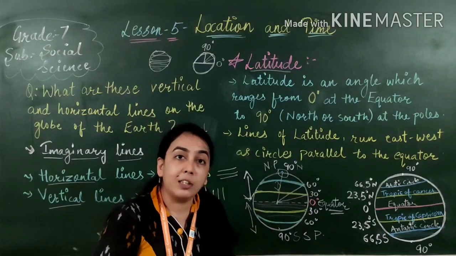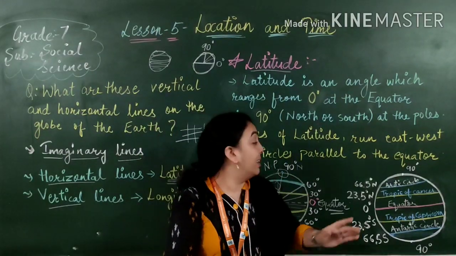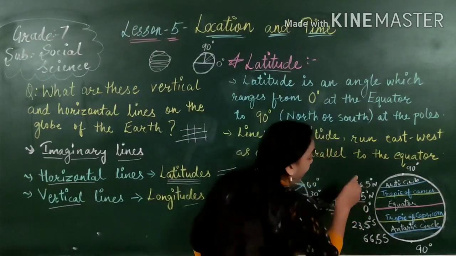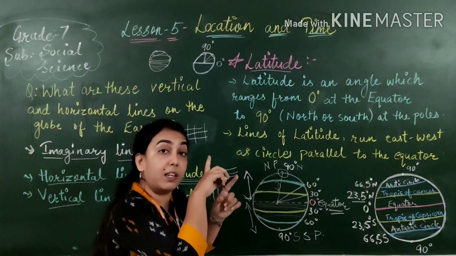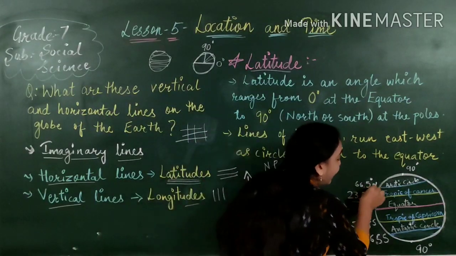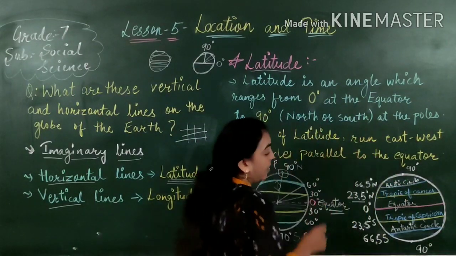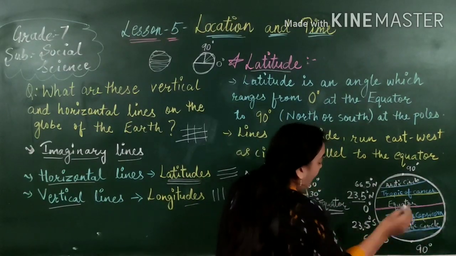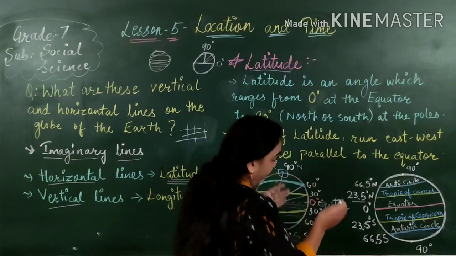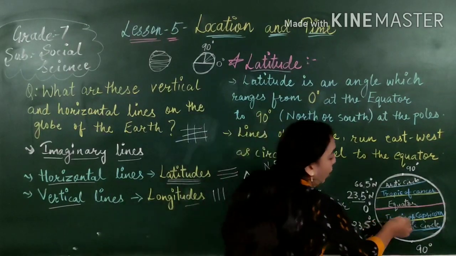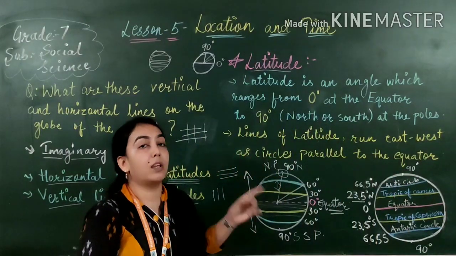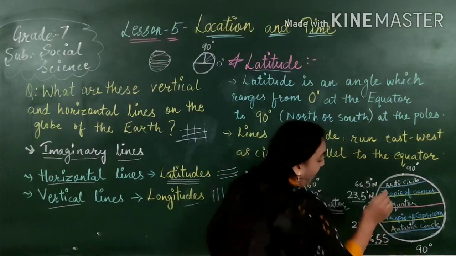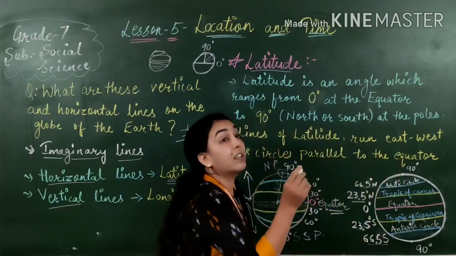But there are some other latitudes which are very important. Yes, Tropic of Cancer is there. Tropic of Cancer, 23.5 degree north. 66.5 degree north latitude is there, that is Arctic Circle. Then there is another south side, 23.5 degree south side, is called Tropic of Capricorn. इस latitude का नाम Tropic of Capricorn है. And the another one is 66.5 degree south, that is Antarctic Circle.